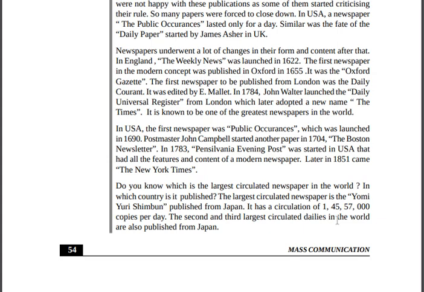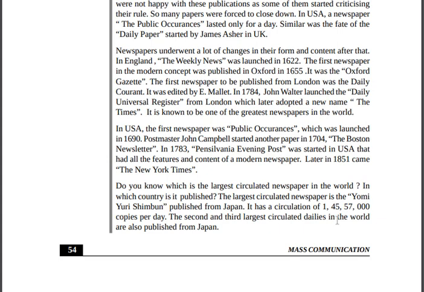Why are we studying printed media? Definitely we will look at the past, the history of the newspaper, how it started. So in short, you can keep in mind that in ancient times, people didn't use paper because at that time there was no invention. So this was the history.